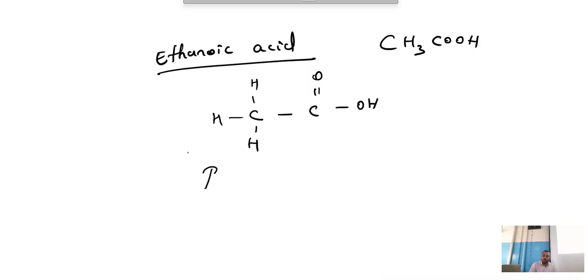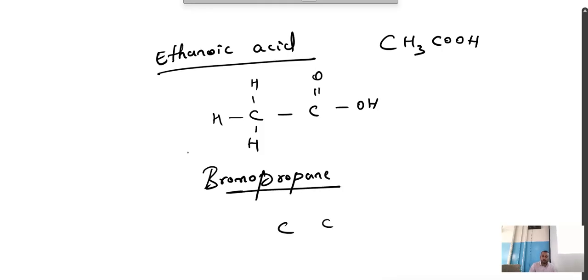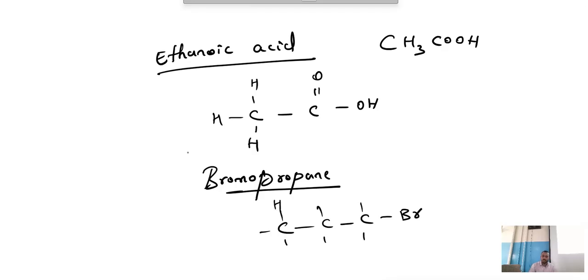Can you write for bromo? See children, this is important. Bromopropane, prop, C3, ends with Br. So this is bromopentane. Sorry, bromopropane.